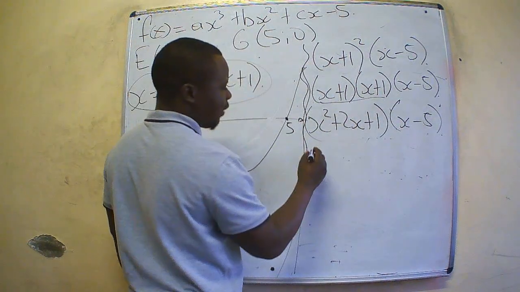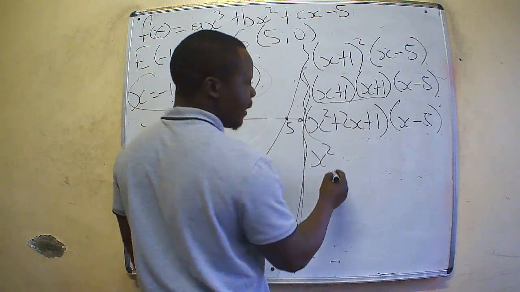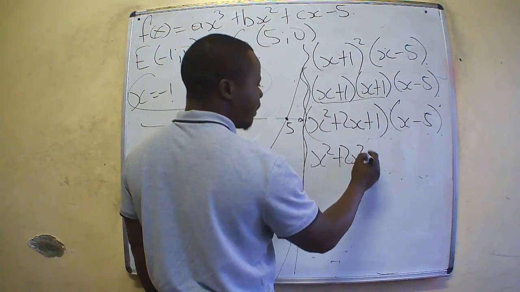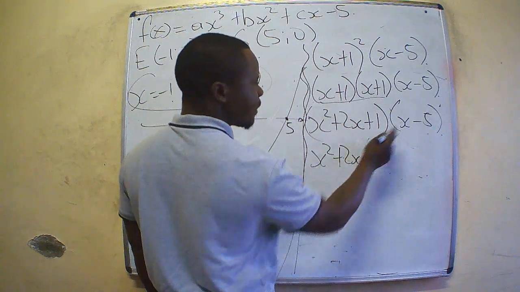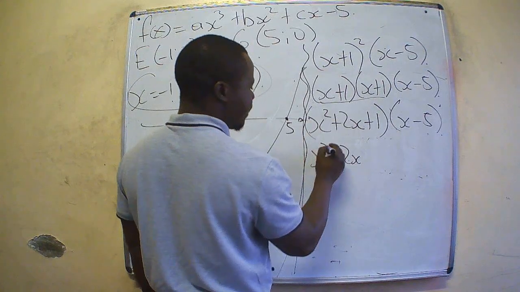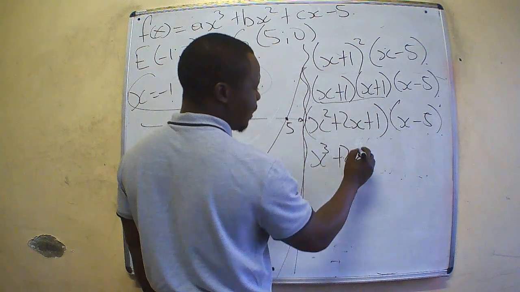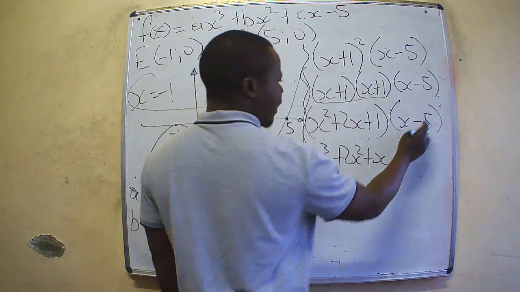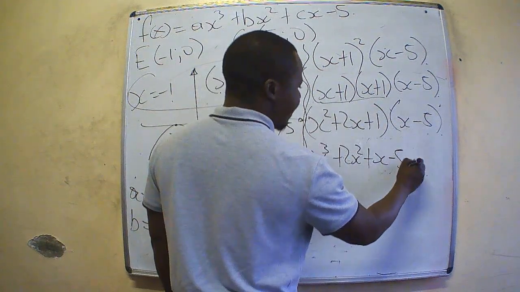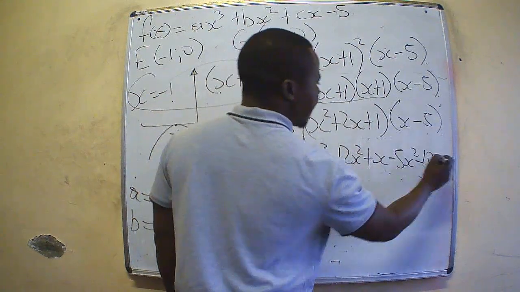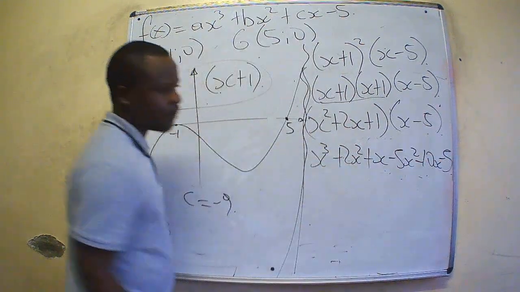So let's simplify. x squared times x is x cubed, x squared times minus 5 is minus 5x squared, 2x times x is 2x squared, 2x times minus 5 is minus 10x, then x, then subtract 5.